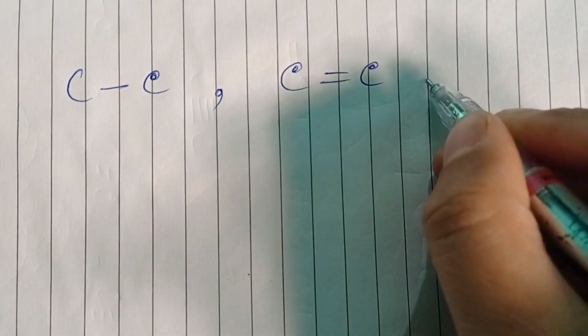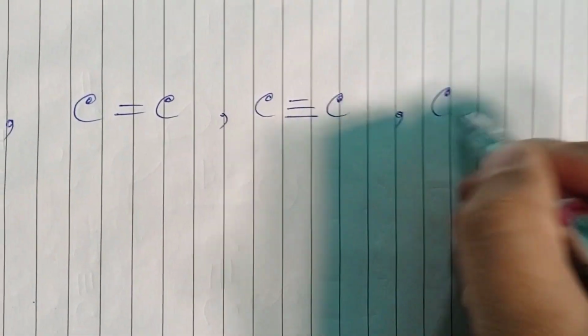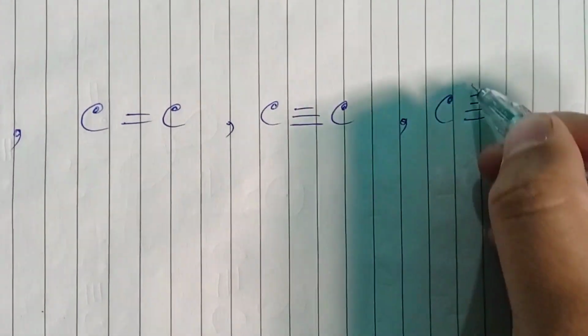Welcome everyone. Today I'm going to discuss a very big misconception about the existence of carbon-carbon quadruple bonds. We know that a carbon-carbon single bond exists. No need to explain, but if you say then I'll explain. And we also know carbon-carbon double and carbon-carbon triple bonds exist. But a carbon-carbon quadruple bond does not exist.